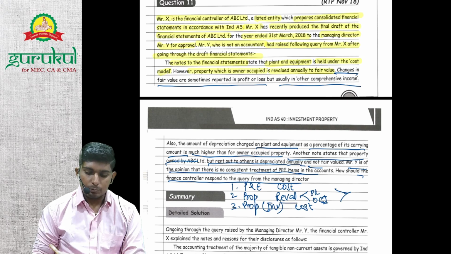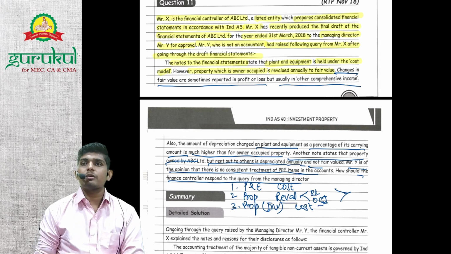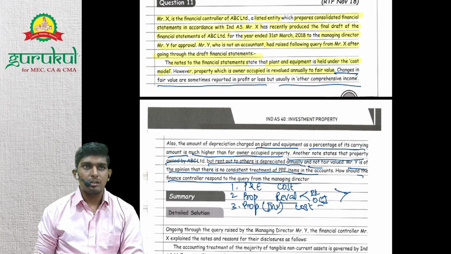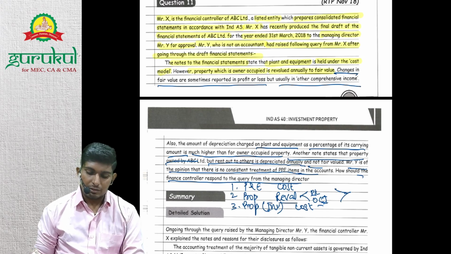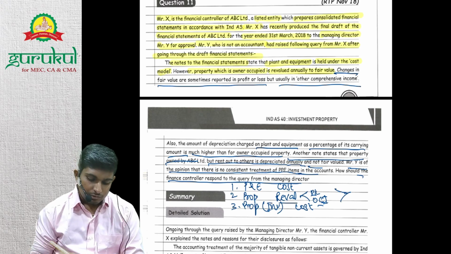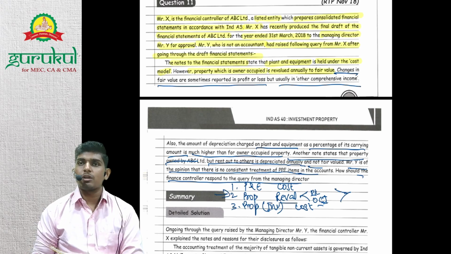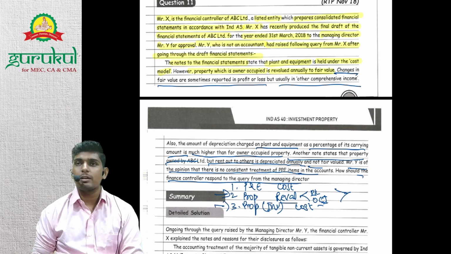One can follow cost model and one can follow revaluation method. And when it comes to P&L and OCI, if at all it is a downward revaluation, it will go to P&L. If at all it is an upward revaluation, it will go to OCI, right? Understood? And investment property will obviously be at cost only. Just because this property is valued at revaluation model, you cannot force this property to follow the cost model, right?